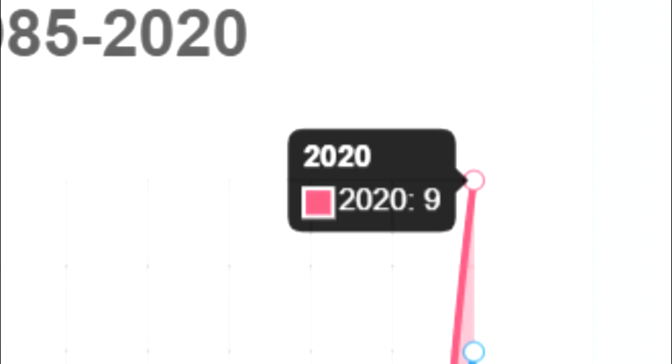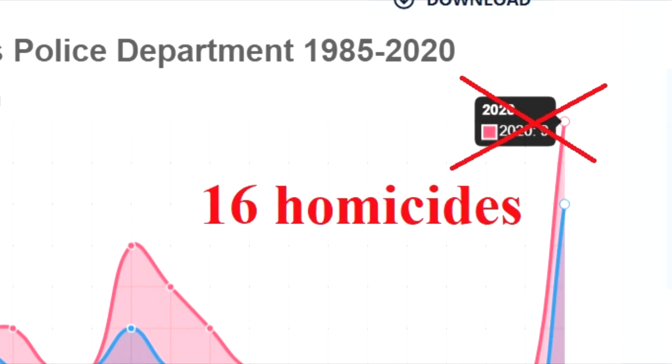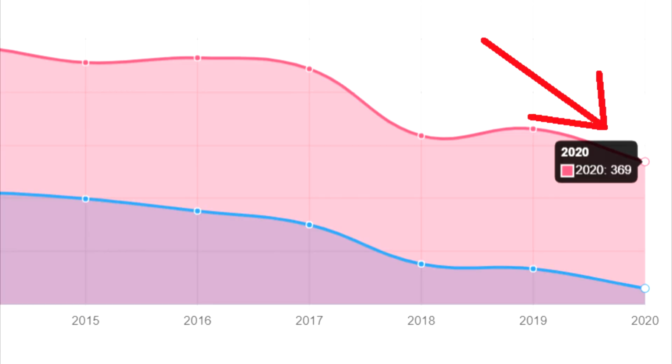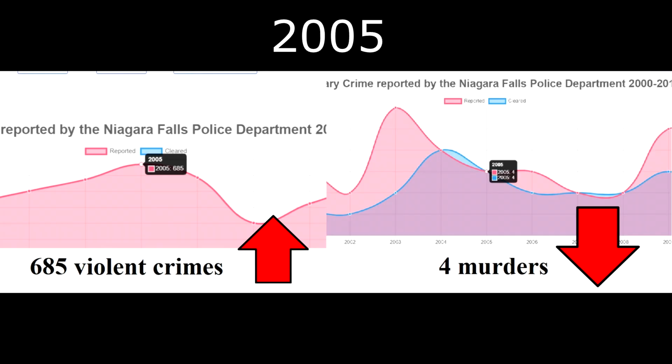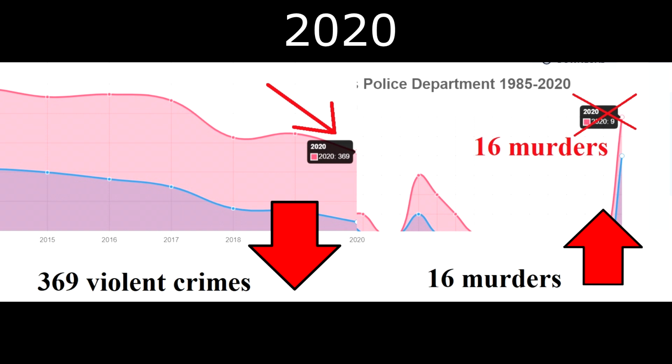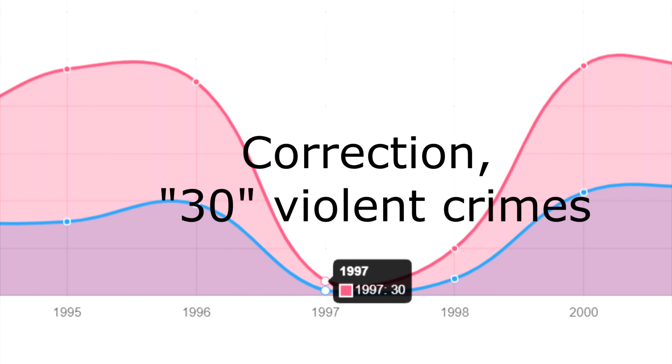In 2020, the UCR reported Niagara Falls only had 9 murders, even though we know there were 16, as I established before. The UCR reports that Niagara Falls, New York only had 369 overall violent crimes in 2020. So in 2005, there were more overall violent crimes with less homicides, but in 2020, there were less overall violent crimes and more homicides. And in 1997, apparently there wasn't a single violent crime at all.